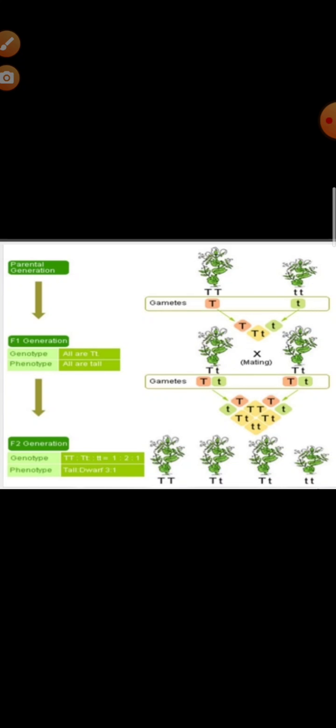And what will be the genotypic ratio? Genotypic ratio is how many varieties. You can see capital T capital T, capital T small t, small t small t. These are the 3 different varieties. So 1:2:1 will be the genotypic ratio. Understood?